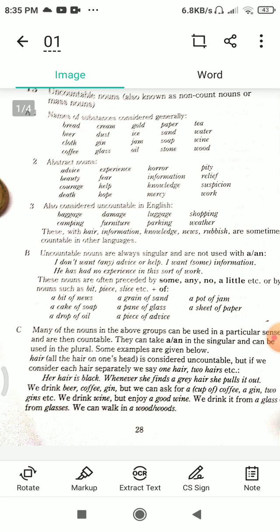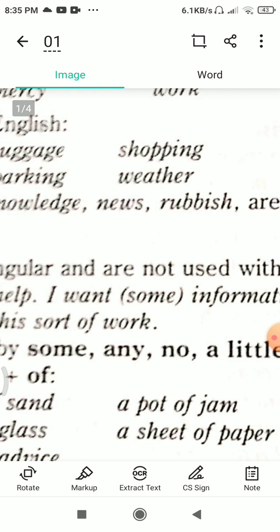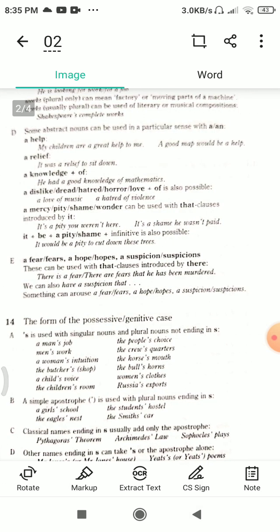Now I come to page 29. Experience, meaning sometimes something which happened to someone, is countable. For example, he had an exciting experience or some exciting experiences last week. Work, meaning occupation, employment, a job, is uncountable. For example, he is looking for work, for a job.